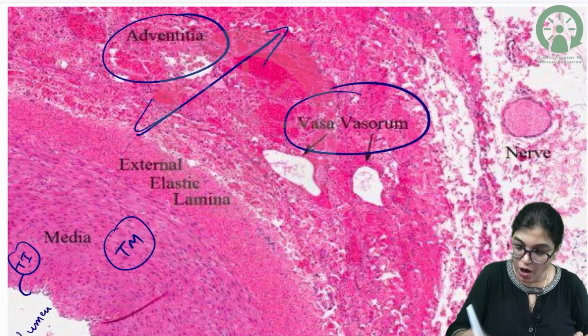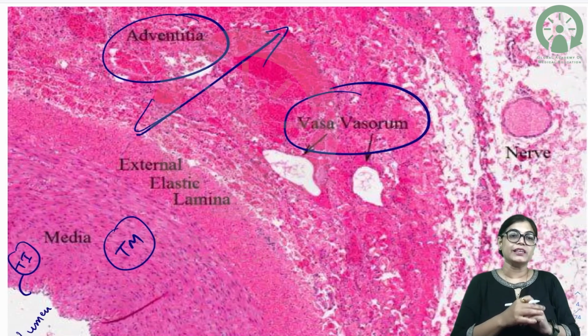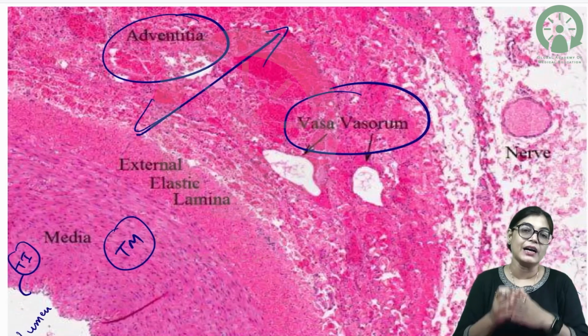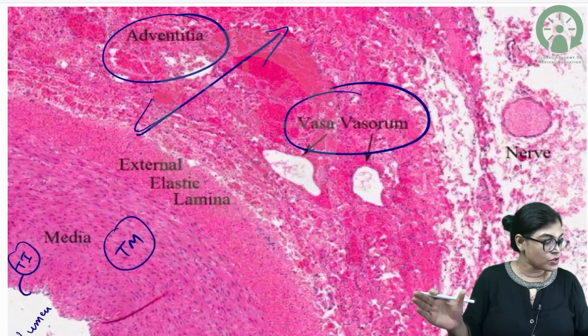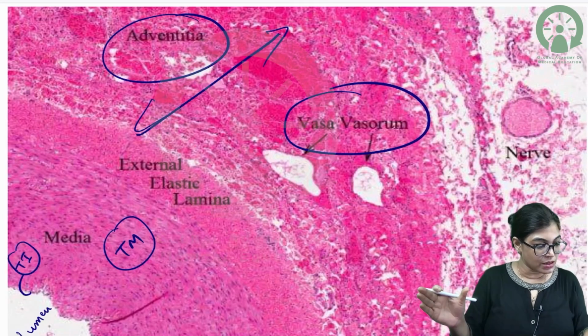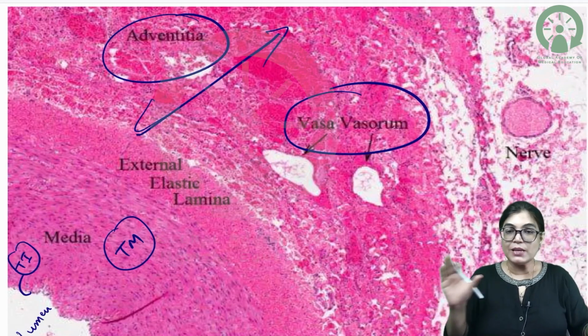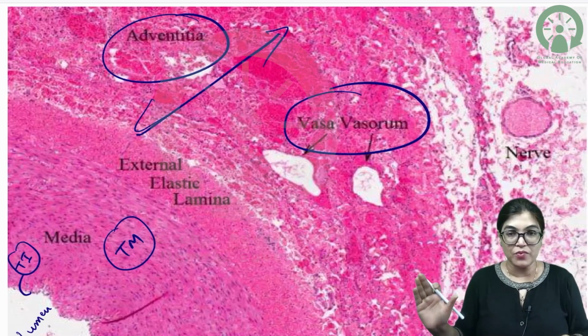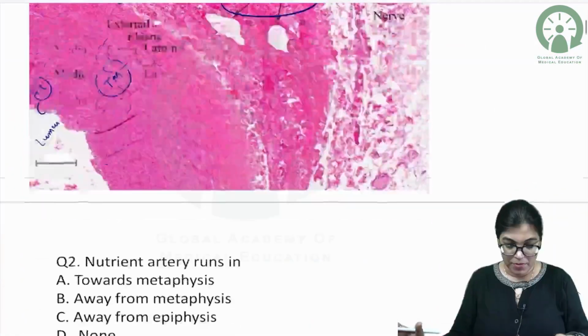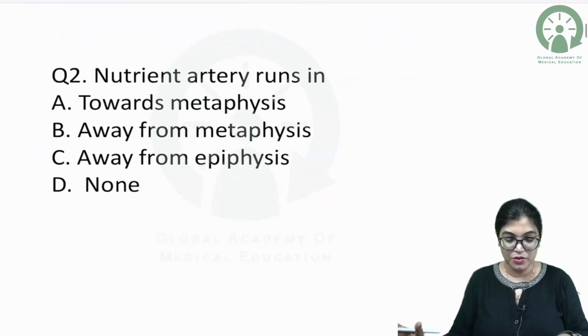Now, can you see small vessels are residing in the outermost layer? Those small vessels are called vasa vasorum. So, I think your concepts are cleared and you know the function of vasa vasorum. Now, let's talk about the second question.